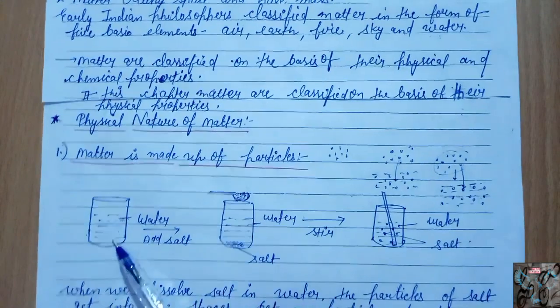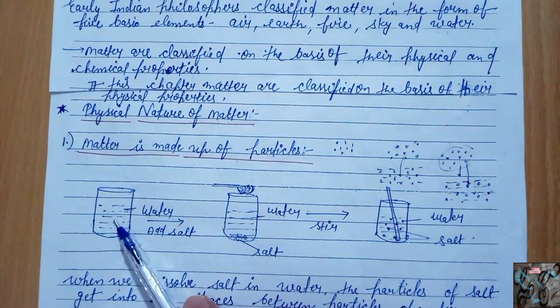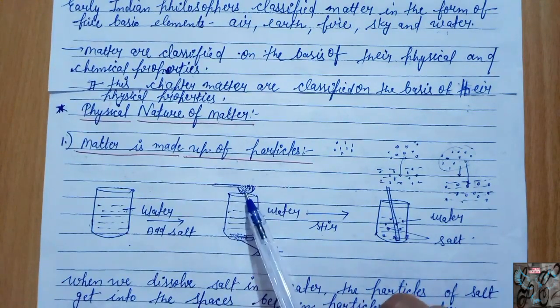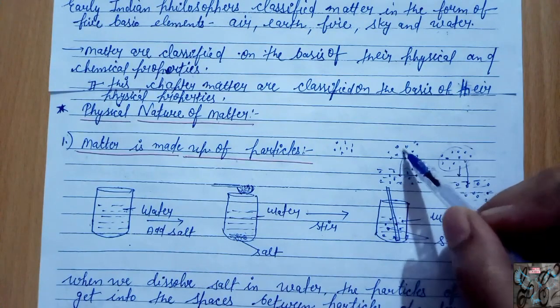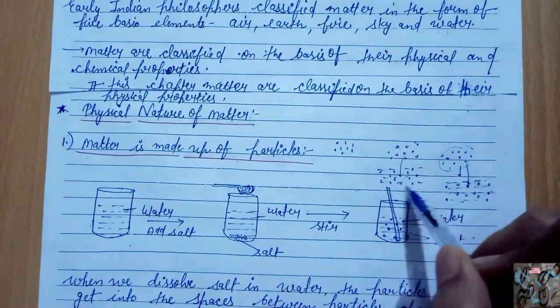To understand this, here is an activity: water and salt. One teaspoon of salt is allowed to dissolve in water. So why is this salt dissolved in water? Because these are the particles of salt, and here are the particles of water.